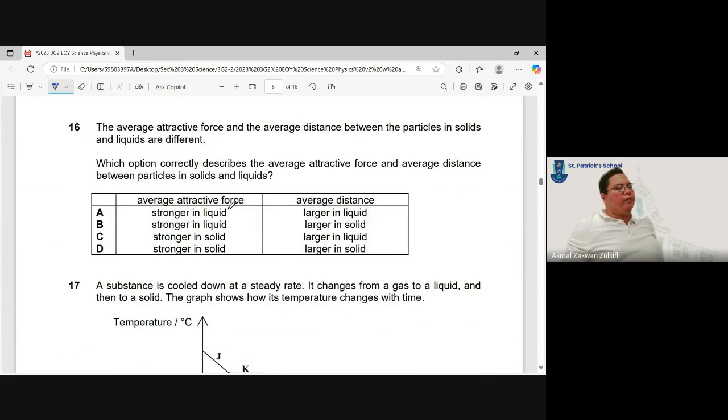Question 16. The average attractive force and average distance between particles in solids and liquids are different. Yes, so you must be familiar with your FAM. For solids, they have strong attractive forces, they are very close together. So the answer has to be C or D. And we know that solids are more closely packed, so the average distance is smaller in solids, larger in liquids.